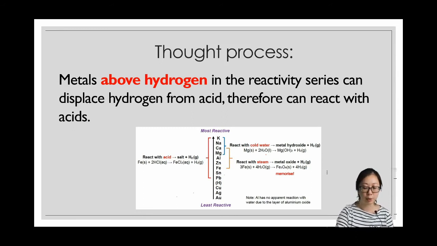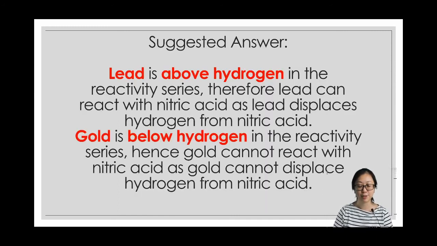Lead is above hydrogen in the metal reactivity series, therefore lead can displace hydrogen from its acidic solution, and therefore lead should be able to react with acids. However, gold is below hydrogen in the reactivity series, and gold cannot displace hydrogen from its acidic solution, therefore gold cannot react with acids. So this is my suggested answer.